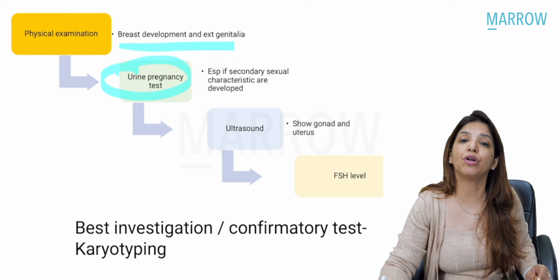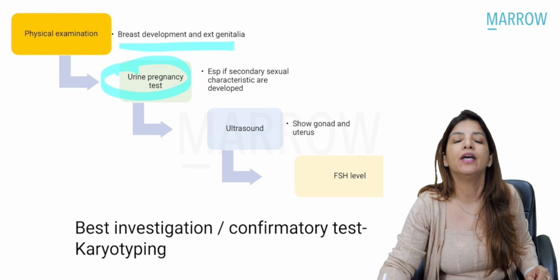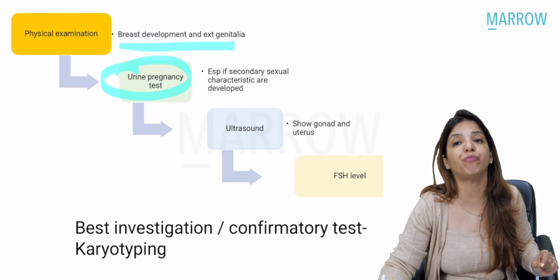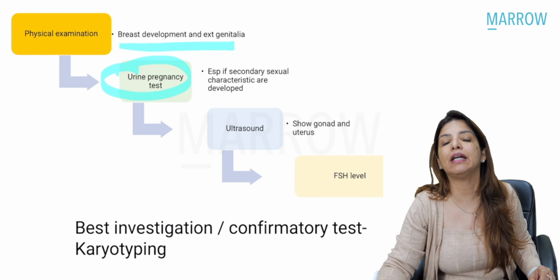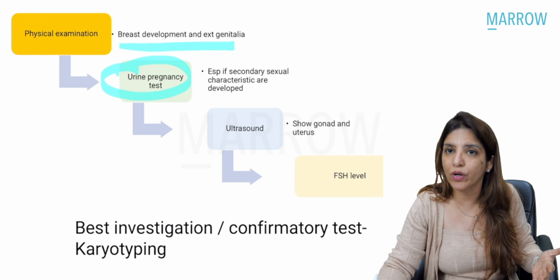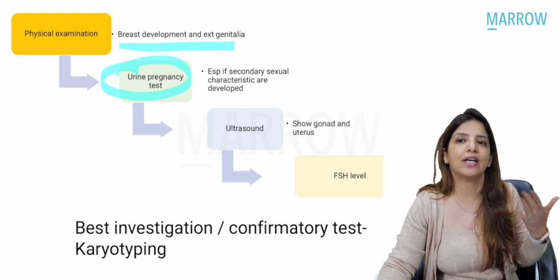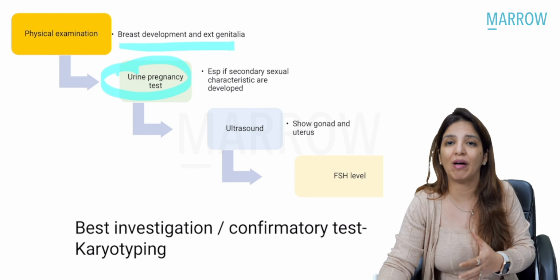Please remember that urine pregnancy test is not only very important for secondary amenorrhea, it is also important in patients of primary amenorrhea, especially if breast development is complete. Because it could be that that female is a case of incest, and a case of incest is never going to tell you. She may be pregnant and she's never going to tell you that she has become pregnant by her own family member.